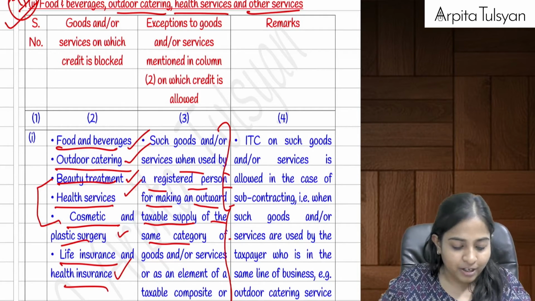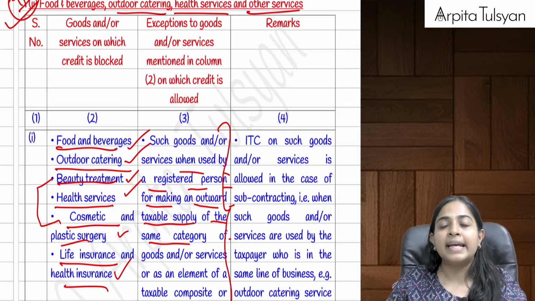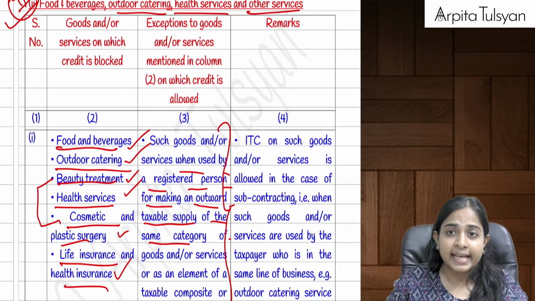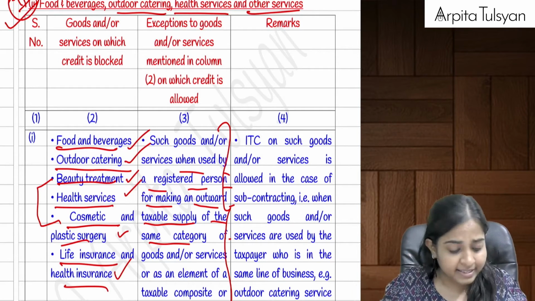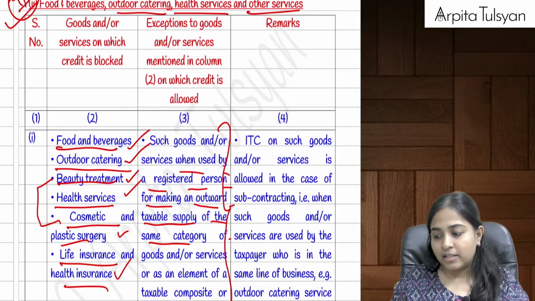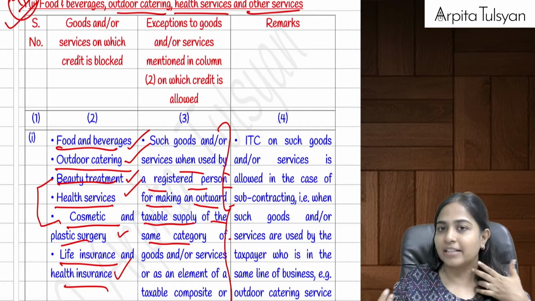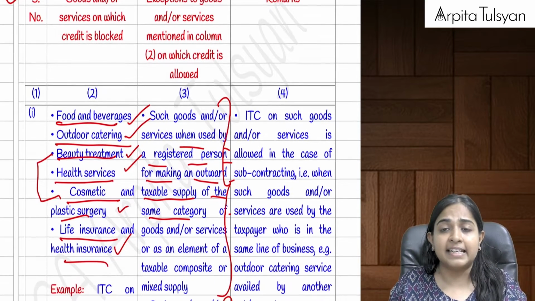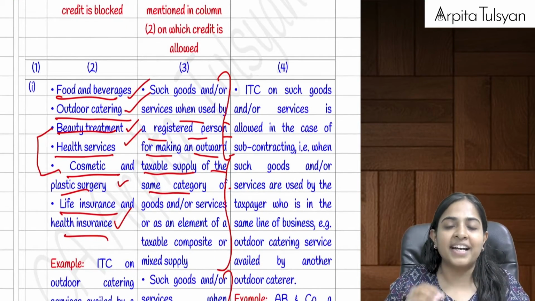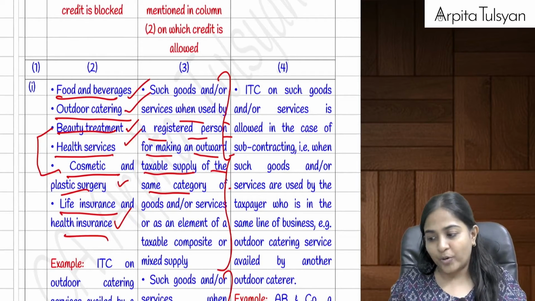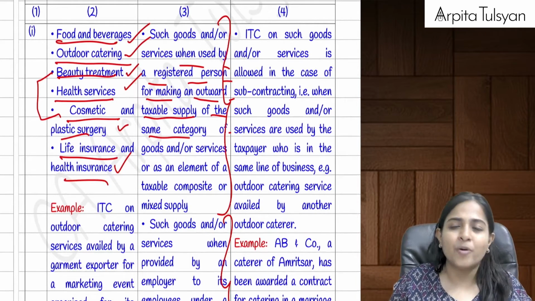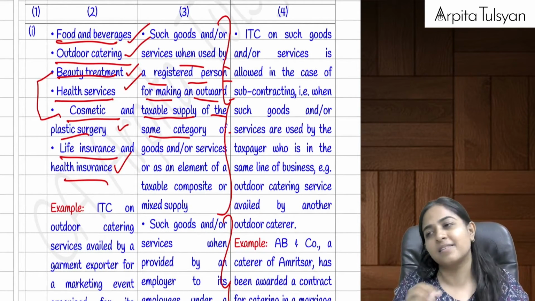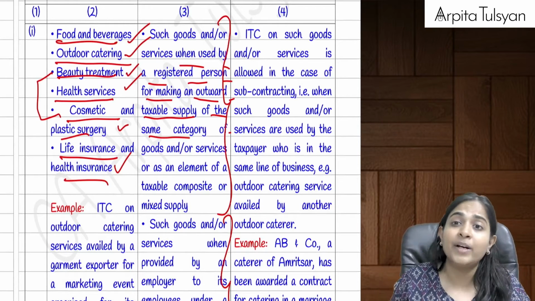Food, beverages, outdoor catering, healthcare services, life insurance, health insurance, cosmetic and plastic surgery, and all these services. If we have availed these particular services, even though they say that it is in the course of business, the credit on this is totally blocked, because the law by default deems that this is a personal expenditure, even though it is done for business.